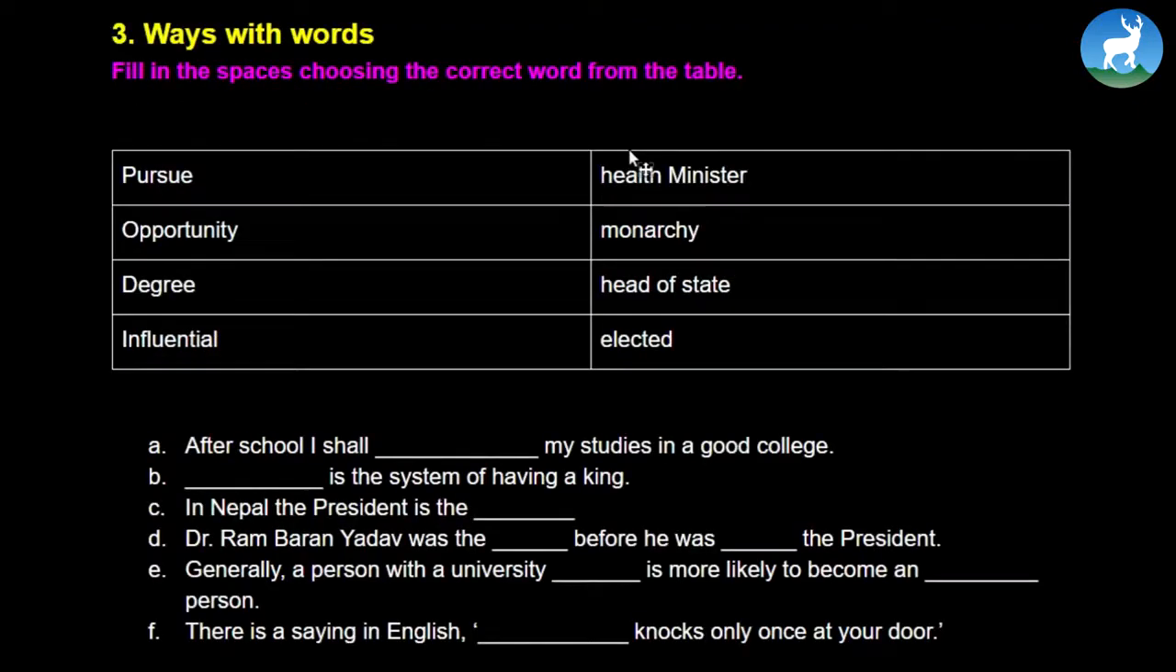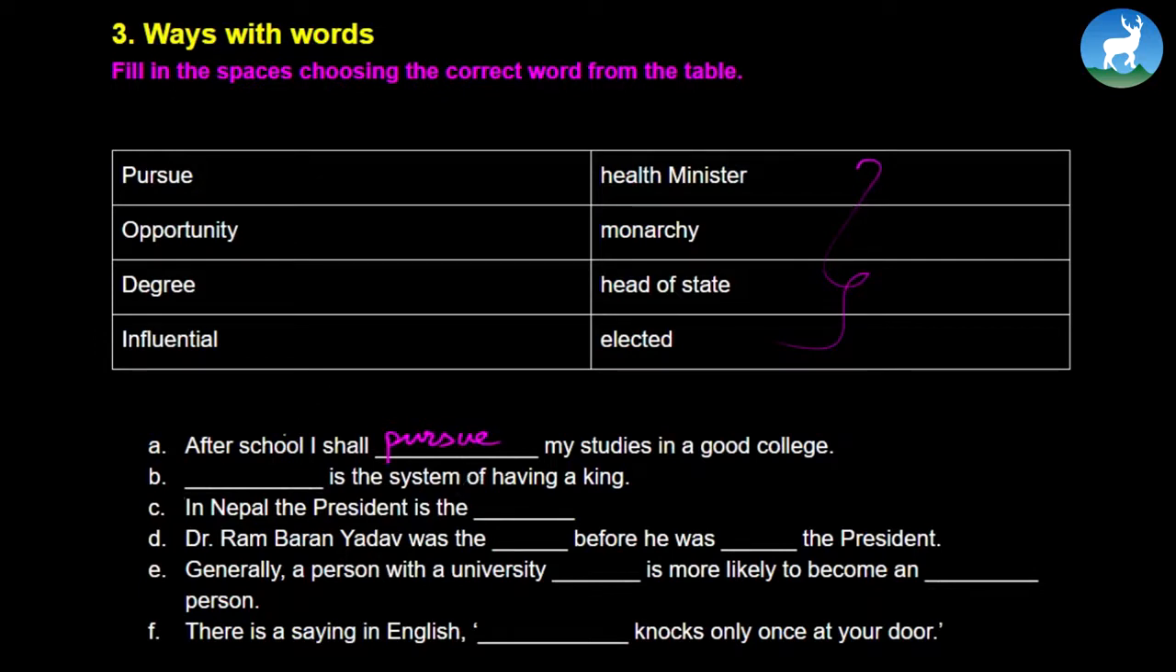So again, you can take a couple of minutes to do this exercise. See, the options are given right here. These are the options that are given to you. And from these options, you'll have to fill in the blanks here. Alright, fill in the spaces choosing the correct word from the table. So after getting 2 minutes in the class, you can then check the answers. After school, I shall, so what do you think is the first answer? After school, I shall pursue my studies in a good college.